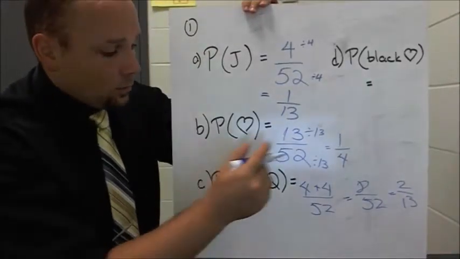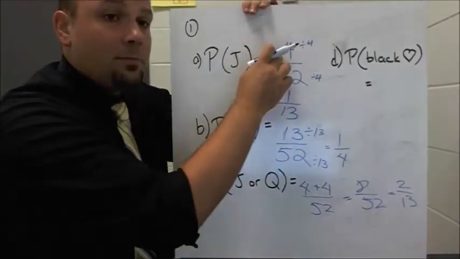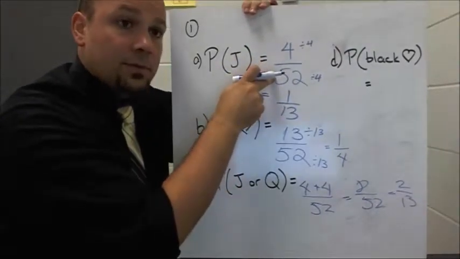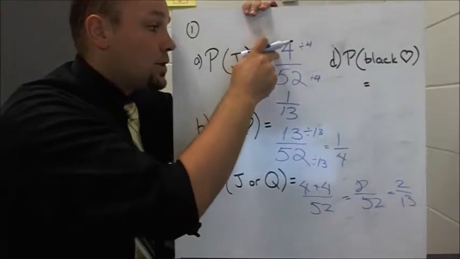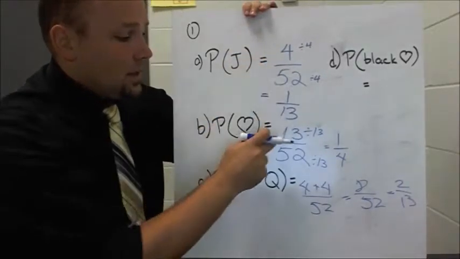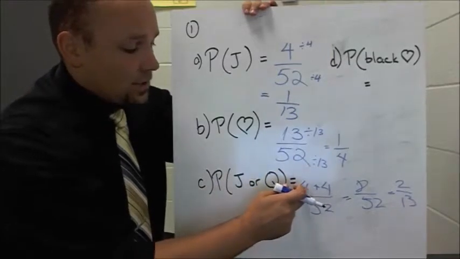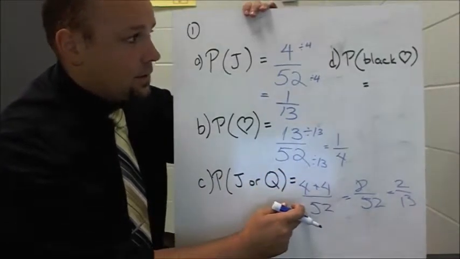So always we're doing the number of possible successful outcomes divided by the total number of outcomes that can possibly happen. So 4 jacks out of 52 cards, 13 hearts out of 52 cards, 8 cards are a jack or a queen out of 52 cards.